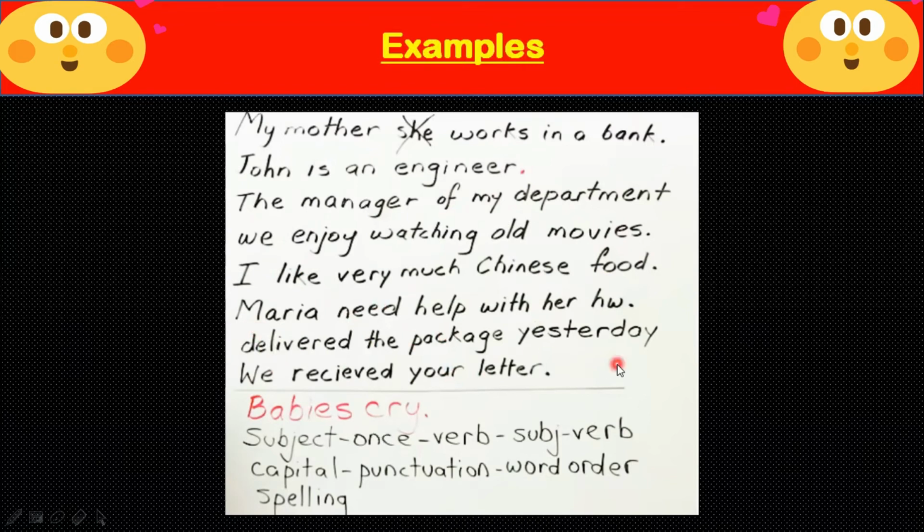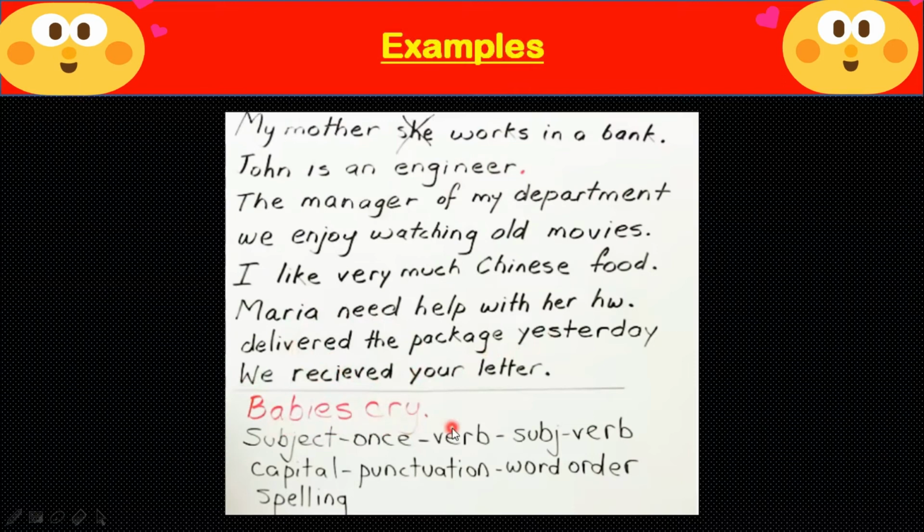Delivered the package yesterday. Once again, it's a fragment of a sentence. It's not the complete sentence. In order to get its meaning, we have to attach it with some other sentence, then it will convey the meaning. We received your letter. Over here, what is the mistake? The spelling mistake. Received. Okay.